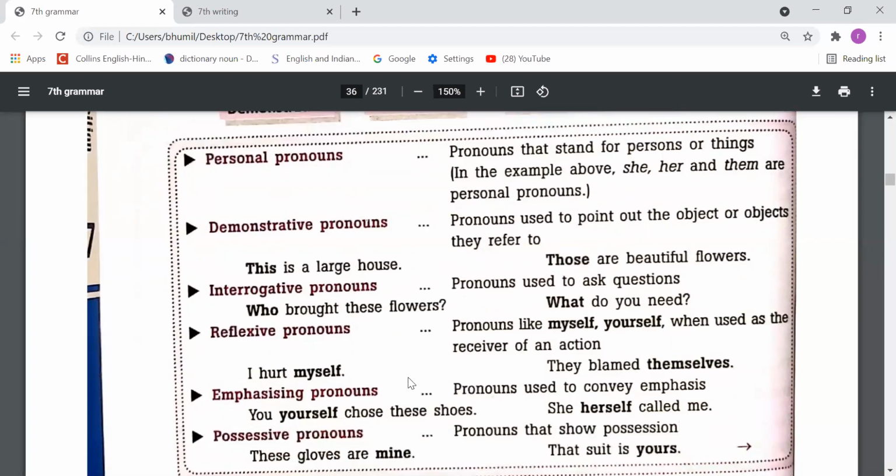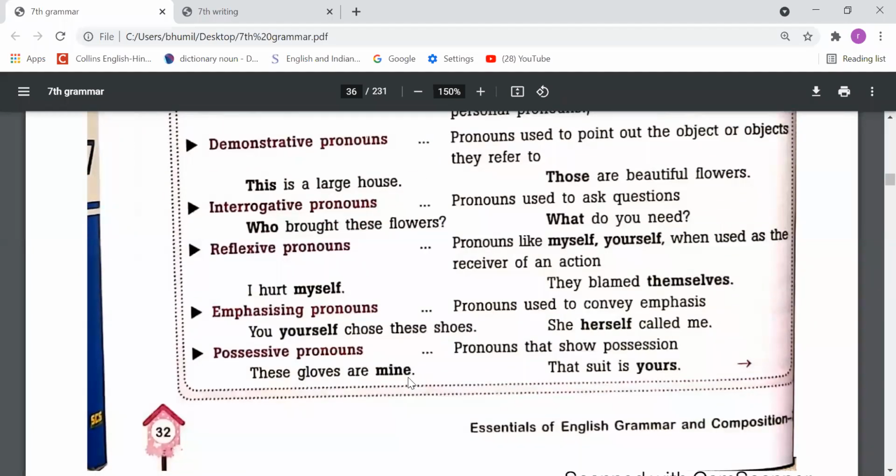Next, interrogative pronouns. Pronouns used to ask questions, like: who brought these flowers? What do you need? So the pronouns we use to make questions are called interrogative pronouns, like what, which, whose, who. So these are the interrogative pronouns.